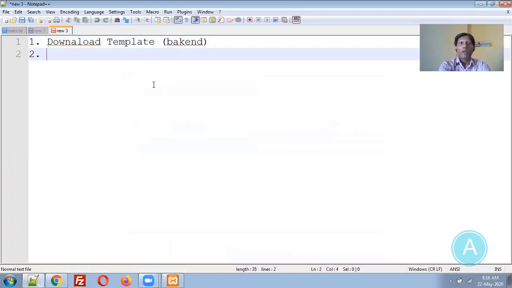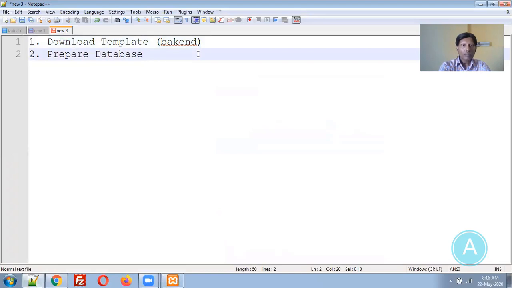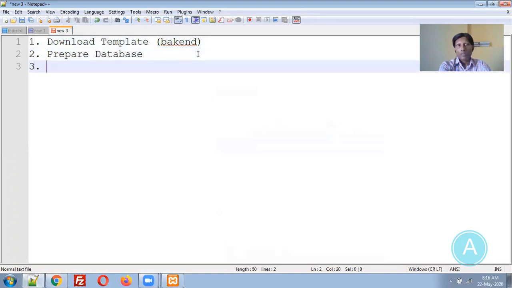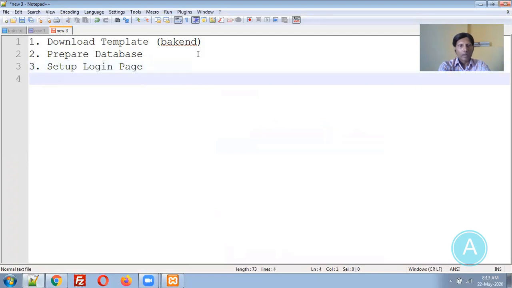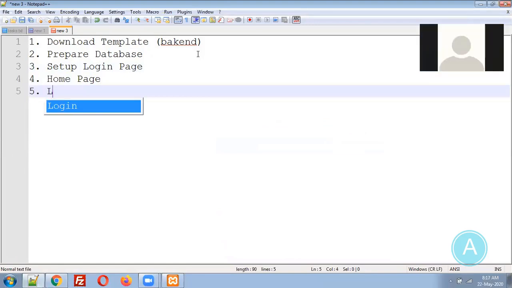Then I need to prepare the database. Then set up the login page. Then the home page. Then the list page.